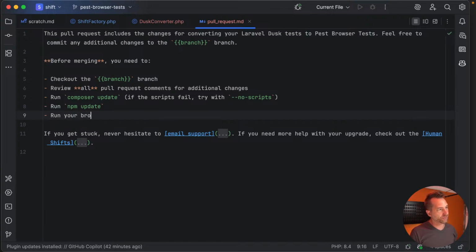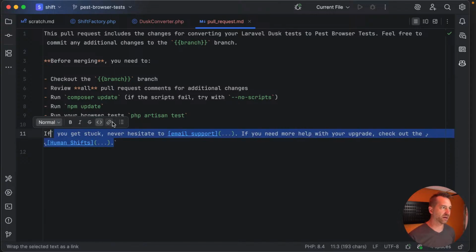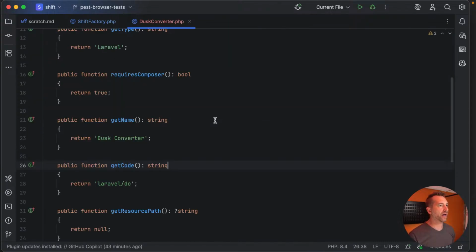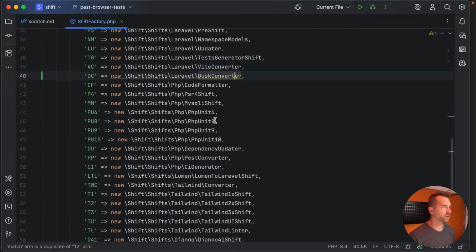Run your browser tests. And maybe this will be something like PHP artisan, not Dusk, but it would be like PHP artisan, I guess, test. I don't know if he has a different one or not. I forgot from the demo. Yeah, okay. So the rest is just kind of like an upsell for support. Okay, that's a good enough start there.